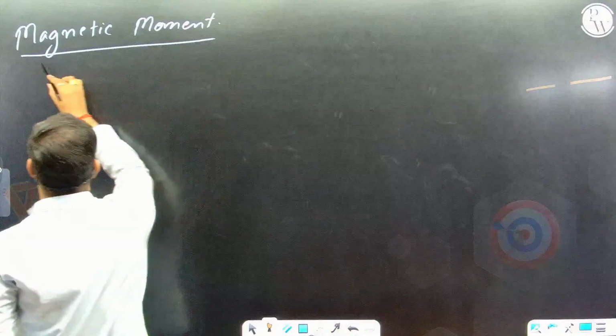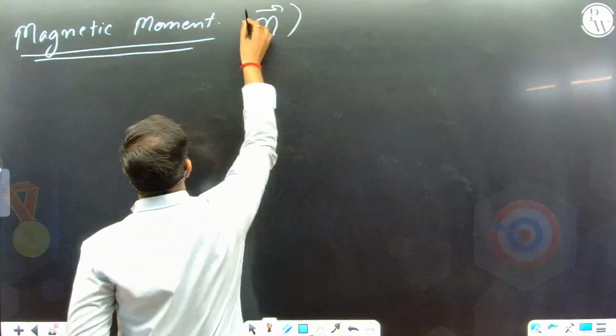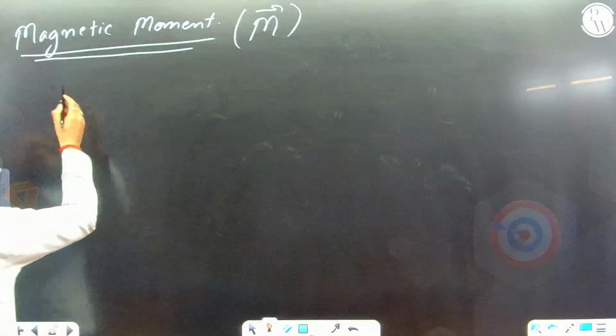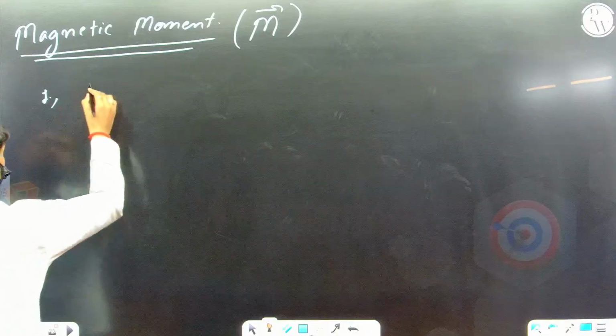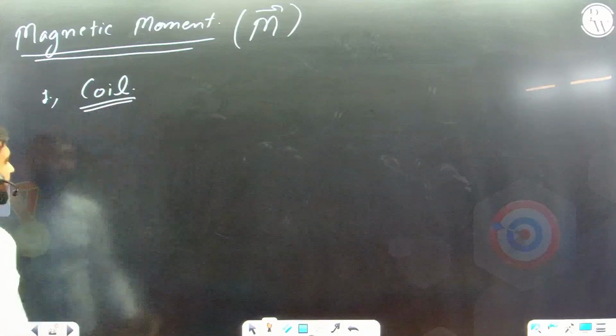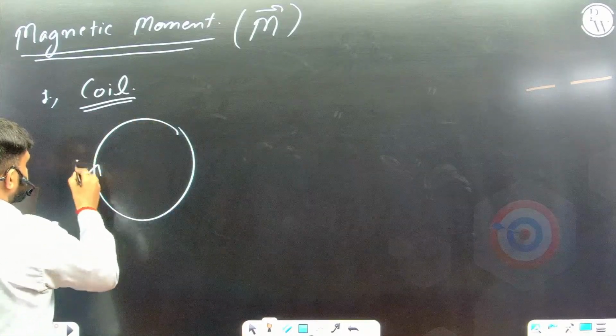Magnetic moment. It's just like the dipole moment for electric dipole. Here the magnetic moment for magnetic dipole or a current carrying wire. Firstly, it's for the coil. If I have a current carrying coil like this, it's carrying current in this direction.